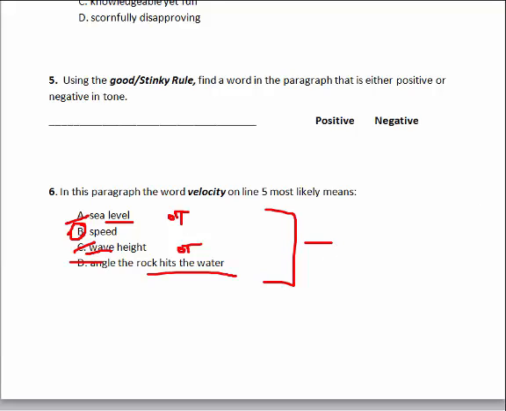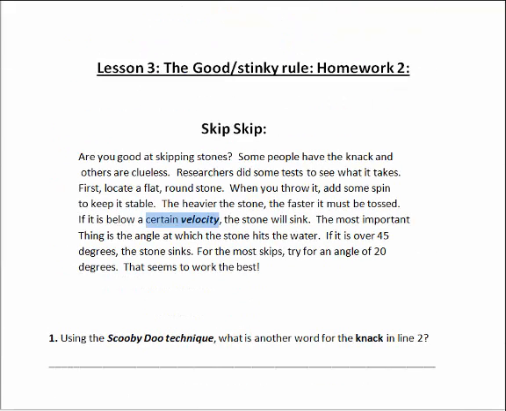There you have it, kids. It is the answers and explanations to homework assignment number 2 in lesson number 3, the good stinky rule. Remember, the author is going to have a hidden agenda using vocabulary words. Once we understand what the author's tone is, we can pick words as we go through to help us figure that out. Good is plus and stinky is negative.